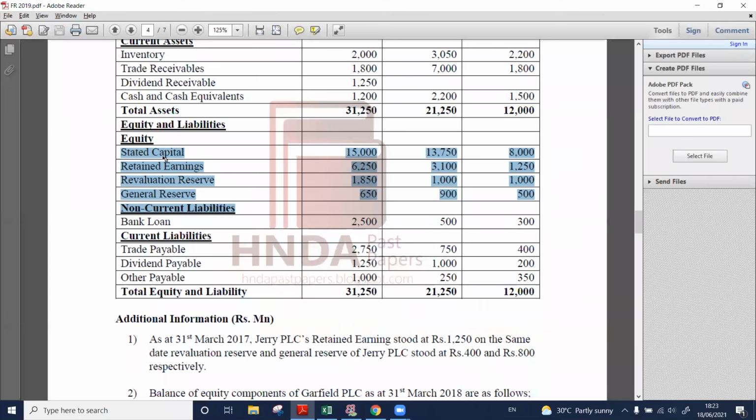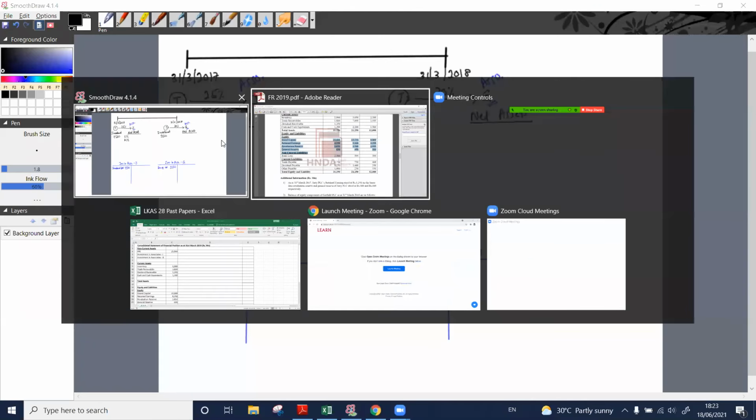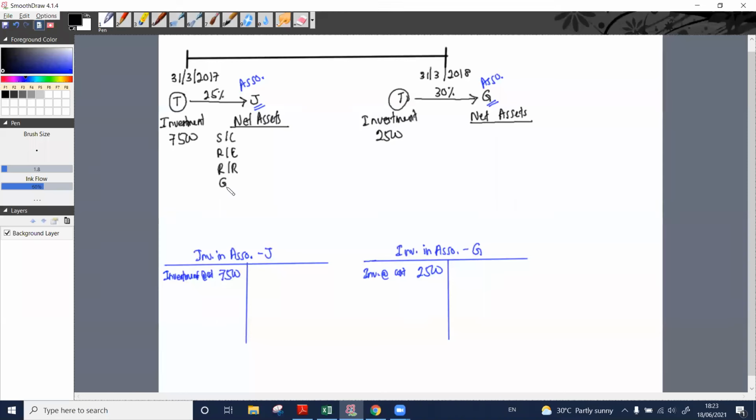We have stated capital, retained earnings, revaluation reserve, and general reserve, right?